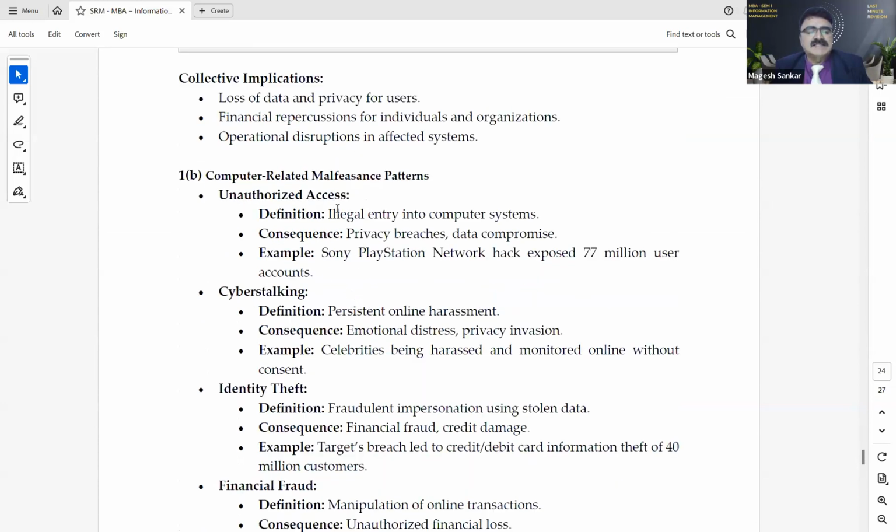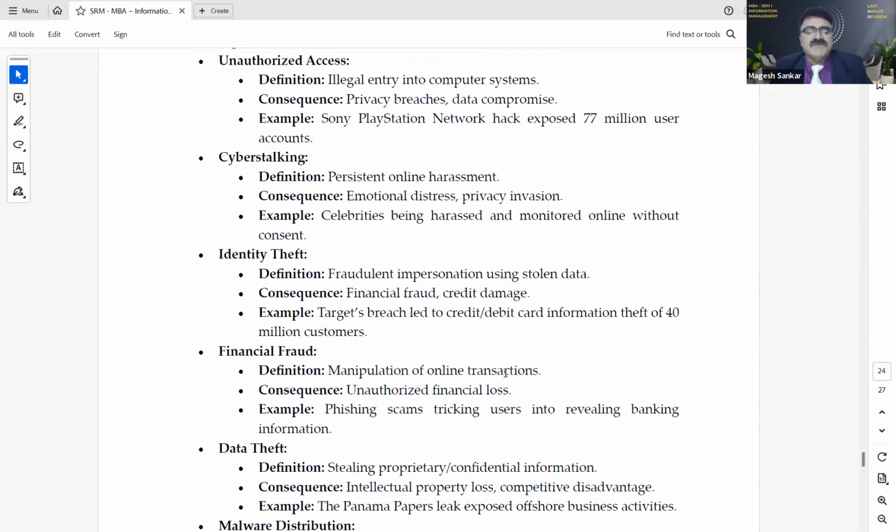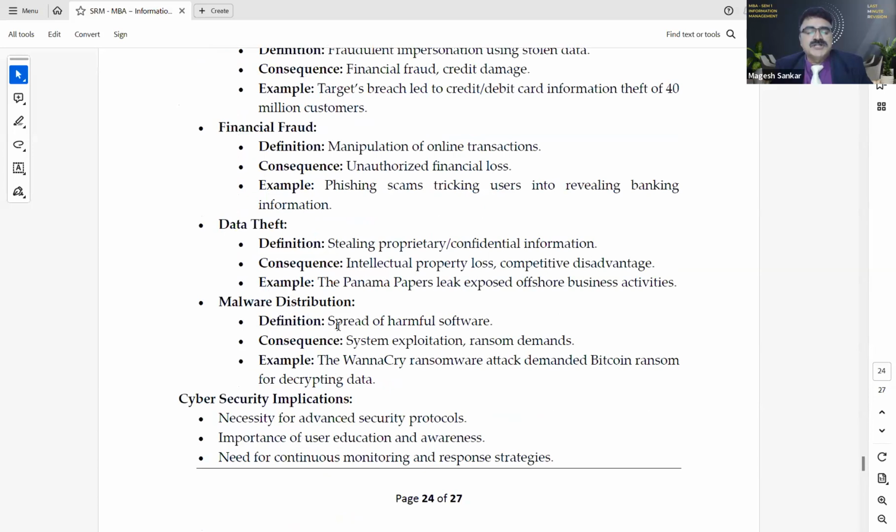Unauthorized access, illegal entry into the computer system. Cyber stalking, persistent online harassment. Identity theft, fraudulent impersonation using stolen data. Financial fraud, manipulation of online transaction. Data theft, stealing proprietary confidential information. Malware distribution, spread of harmful software.